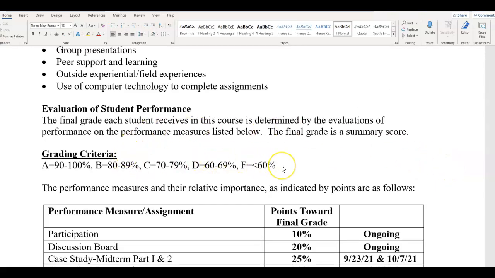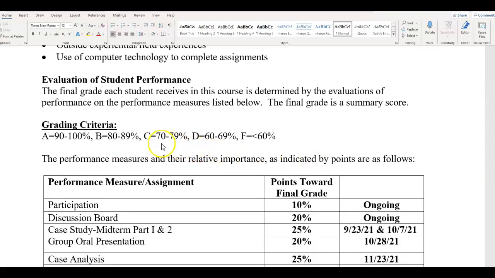The grading criteria is listed here in Blackboard. Your assignments are all weighted, and you can keep a running real-time track of how you're doing in this course by looking at your weighted grade total for this course. If your grade average is between 90 and 100, you're at an A, 80 to 89, B, 70 to 79, C, and below. The important piece here is you want to keep an eye on your weighted average for this course, because in order to be successful and considered passing for this course, you need to have a score of 80 and above. I'll say that again. In order to be passing, you have to have a score of 80 and above.